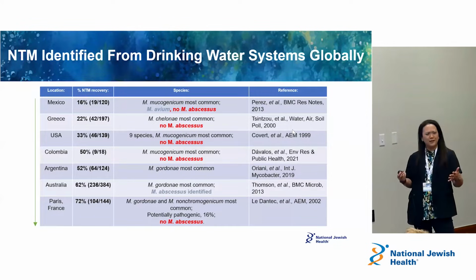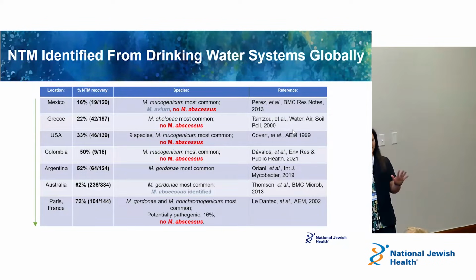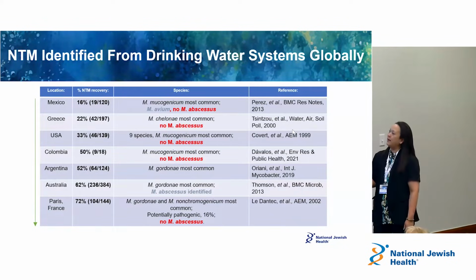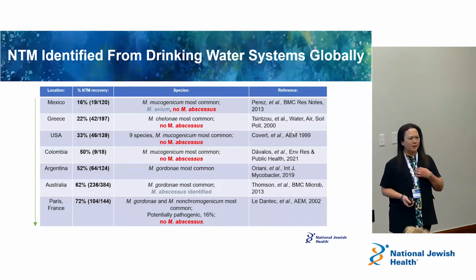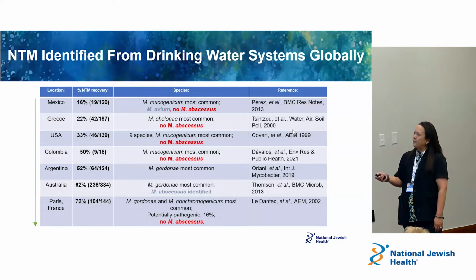Mexico and different countries, et cetera. And you can sort of see the prevalence of NTM in these drinking water systems and who is there, right? What NTMs are in those environments. So here, for example, on the top, Mexico, 16% of this small study of 120 samples in this distribution system cultured Mycobacterium mucogenicum, Mycobacterium avium, but no Mycobacterium abscessus.